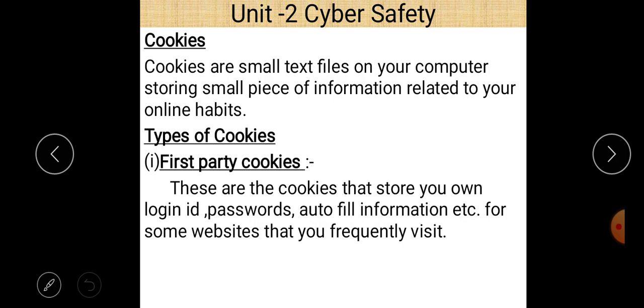As far as the types of cookies are concerned, there are basically three types. First of all, first party cookies, second, third party cookies, and third, super cookies. Let us talk about them one by one. First of all, first party cookies. What are first party cookies? First party cookies are cookies that store your own login ID, password, autofill information, etc. from websites that you frequently visit.